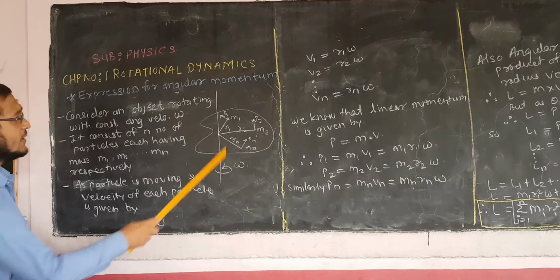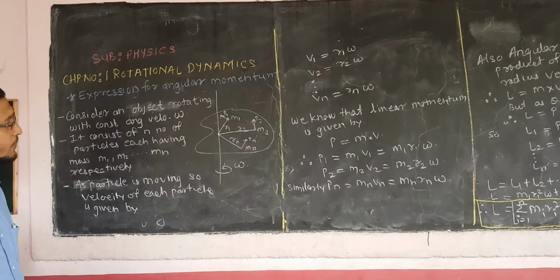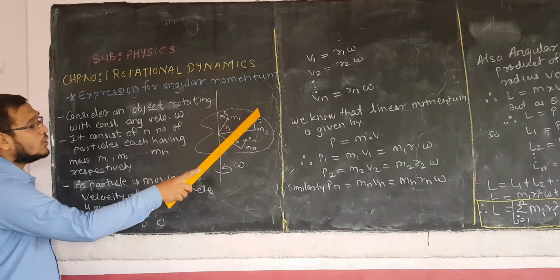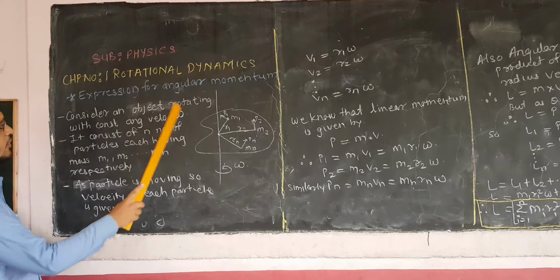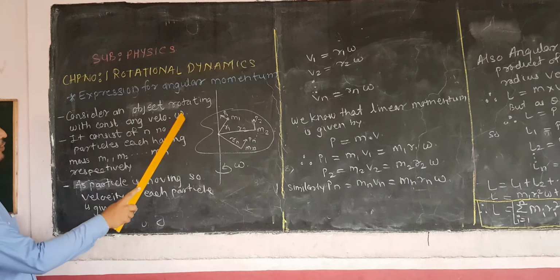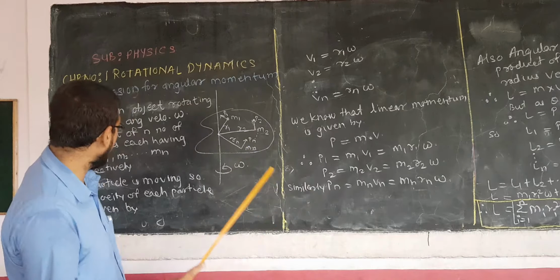Let m1, m2, mn be the masses of each particle and p1, p2, pn be their linear momenta. So consider an object rotating with constant angular velocity omega.